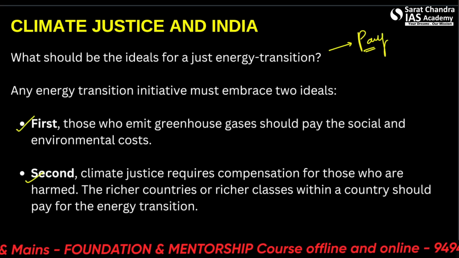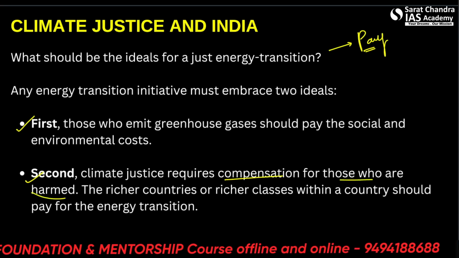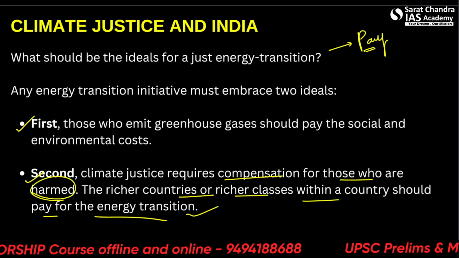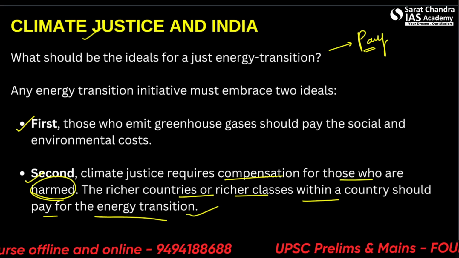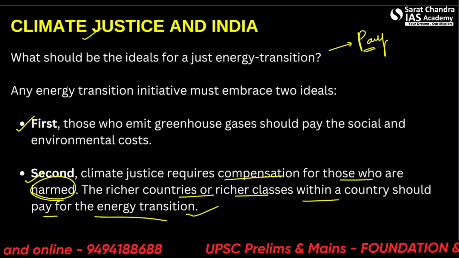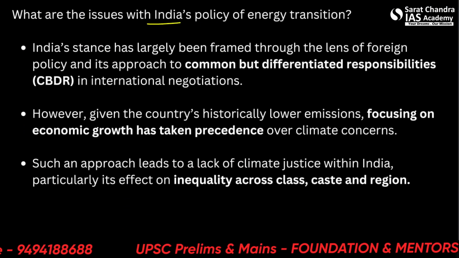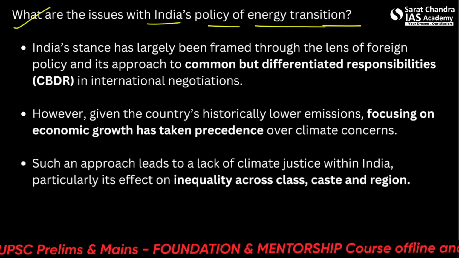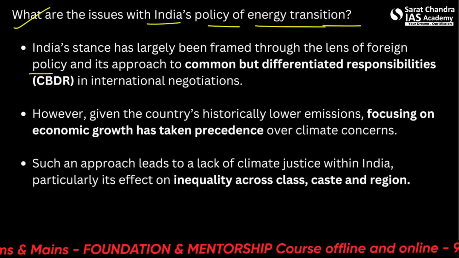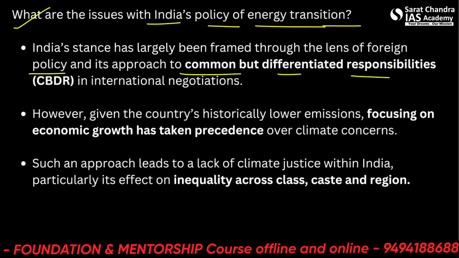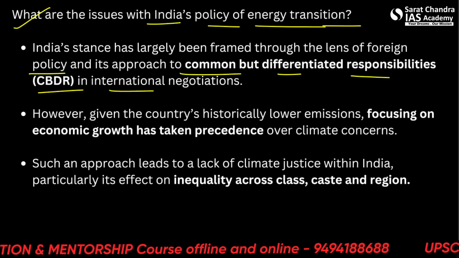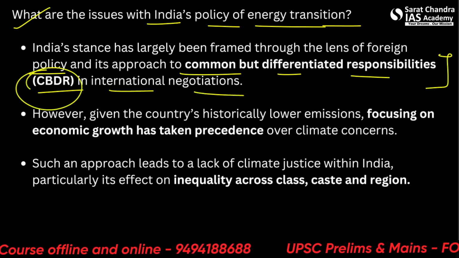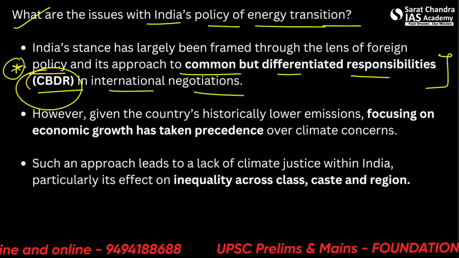Second, climate justice requires compensation for those who are harmed. The richer countries, or the richer classes within the country, should pay for energy transition. This is basically climate justice. Now let's see what the issues are with India's policy of energy transition. This is itself a question. India's stance has largely been framed through the lens of foreign policy and its approach to common but differentiated responsibilities in international negotiations, that is CBDR. This is itself a very important term and you must make notes about this.